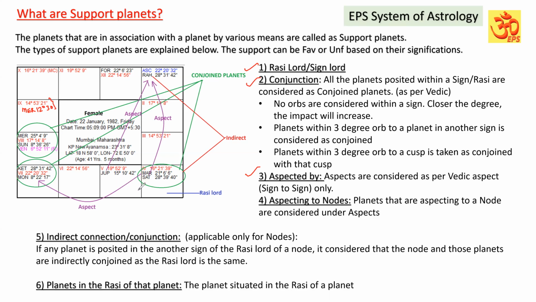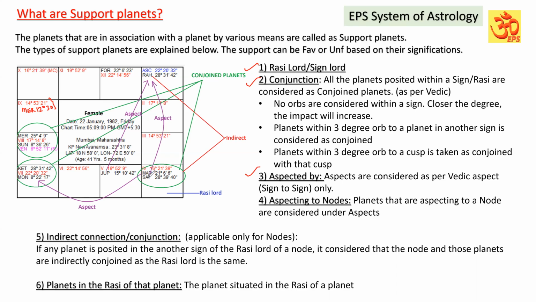The planets posted in a particular sign are considered as aspected by a particular planet. For example, Mars is aspecting the Sagittarius sign by 4th aspect. In that sign, Moon and Ketu are present. It means Moon and Ketu are in the sign of Sagittarius that has been aspected by Mars by 4th aspect. So Moon and Ketu are aspected by Mars.